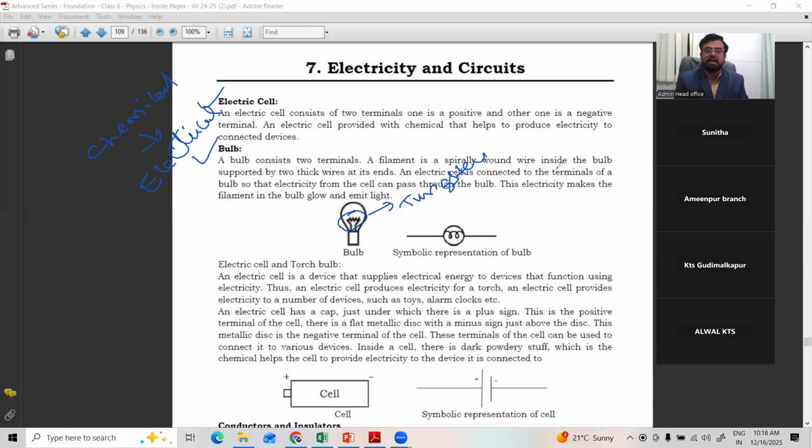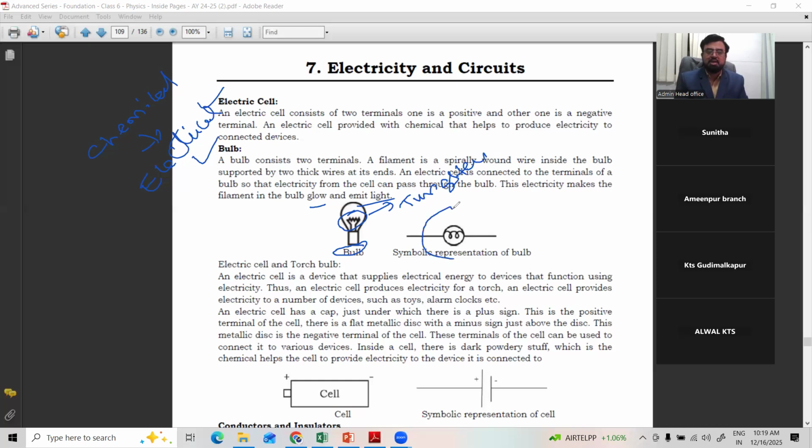An electric cell is connected to the terminals of the bulb so that electricity from the cell can pass through the bulb. This electricity makes the filament glow and emit light. One end is positive, the other negative. Then current goes through and makes the tungsten heat up and produce light.